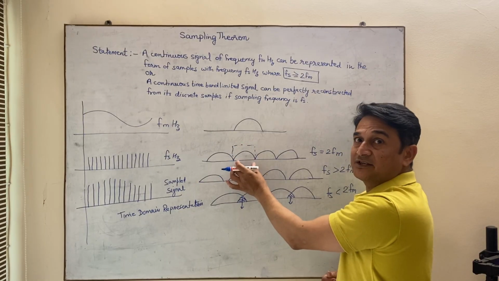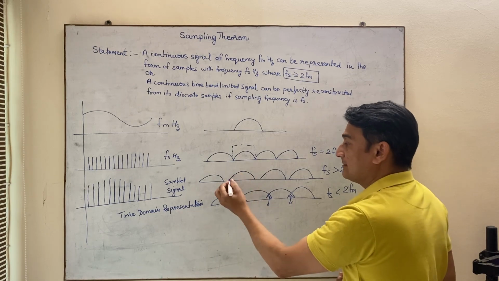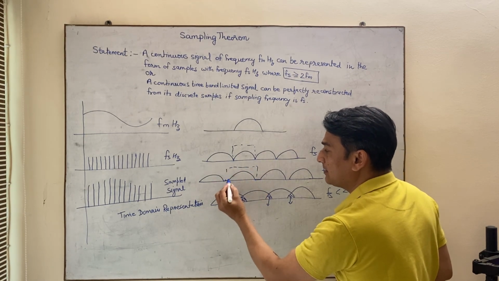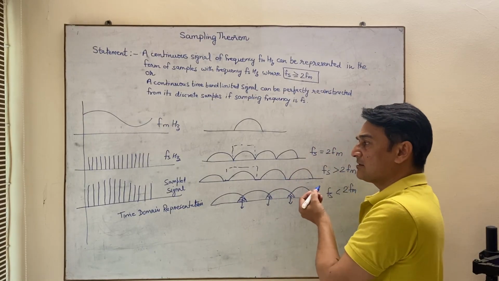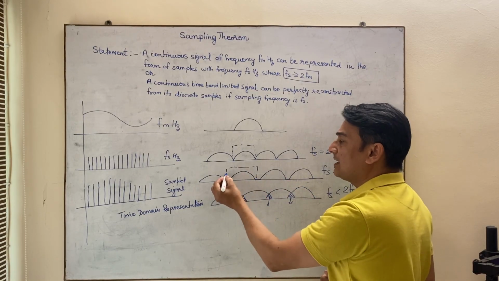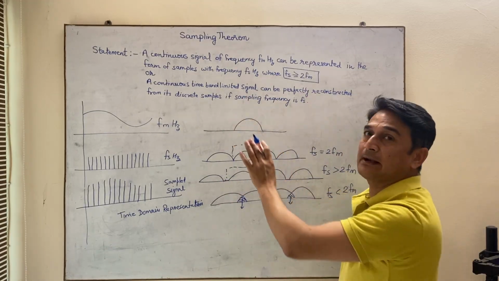This is the least condition. After that, something like this will happen. And this is the proper condition, the greater condition. You have sufficient guard band, which helps us to recover the signal properly. So this is the concept of sampling theorem.